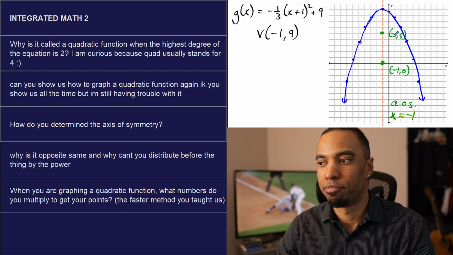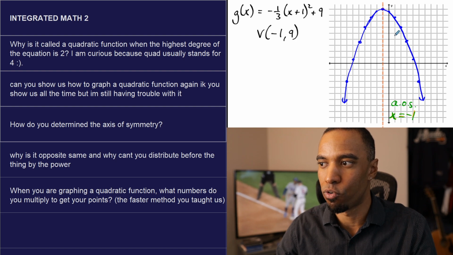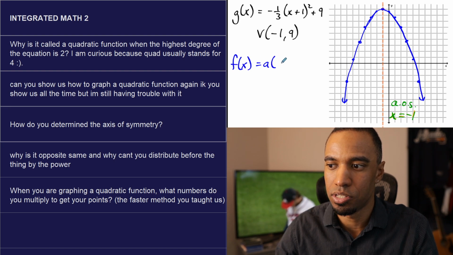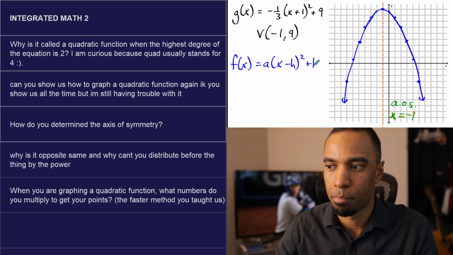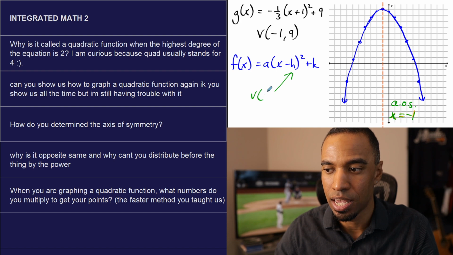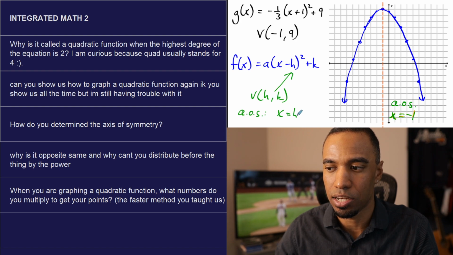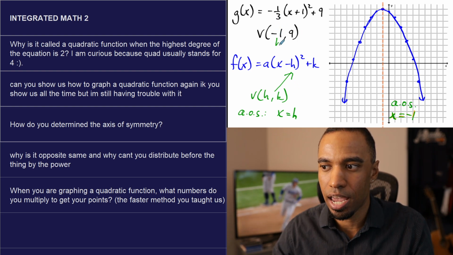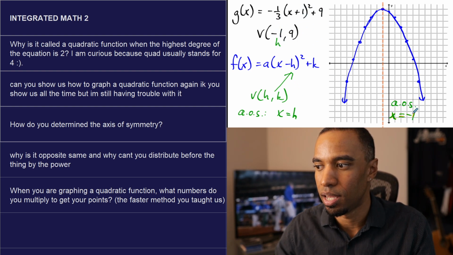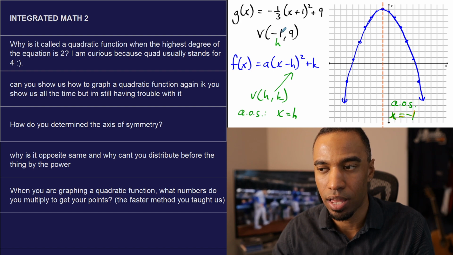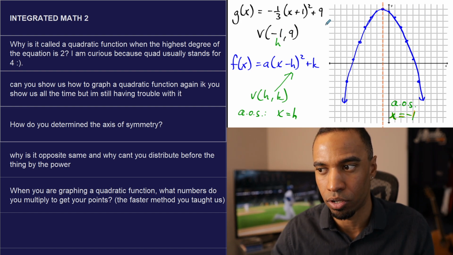How would you know without the graph where the axis of symmetry is drawn? Well, vertex form can help reveal that pretty fast. If you know that vertex form has this appearance each time, your vertex is at h comma k. Your axis of symmetry always appears at x equals h. Whatever h is, in that opposite-same format, x is that same thing. See here, h was -1. What was the axis of symmetry? X equals -1. If this is my vertex, that is also the line because it goes through the same x as your vertex, right? It's vertical through your x.